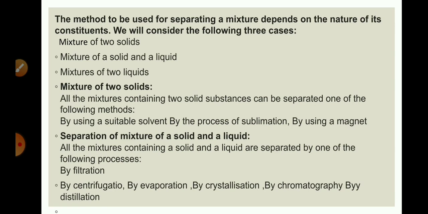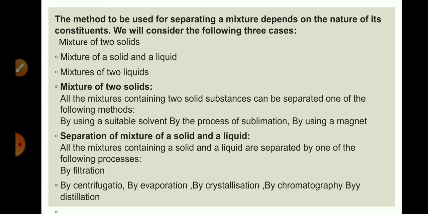The process of separating the constituents of a mixture by a physical method is known as separation of mixtures. We can separate heterogeneous mixtures into their constituents by means of physical methods. The method to be used for separation depends on the nature of its constituents.